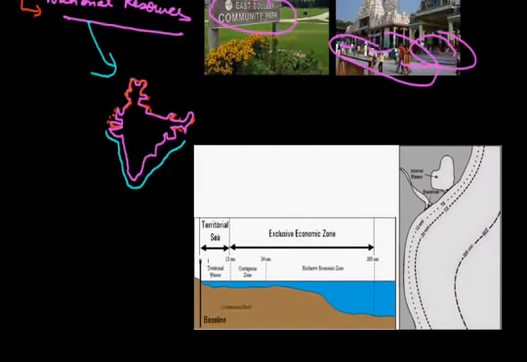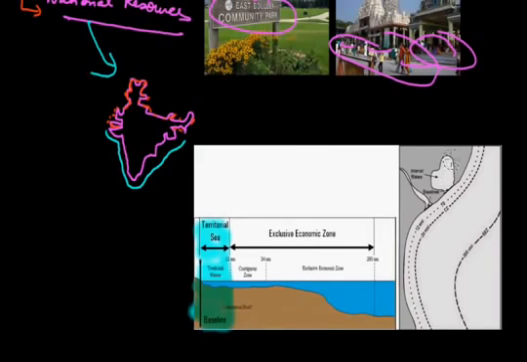Like here, this is land, so from here till here, each and every thing is an example of national resources. Plus the skyline of this area also comes in national resources.